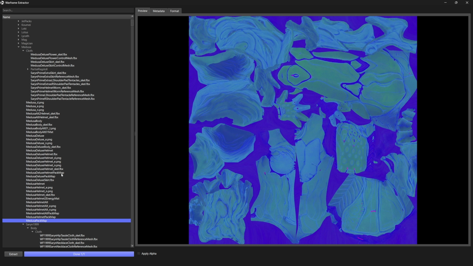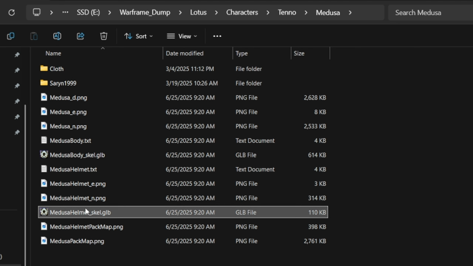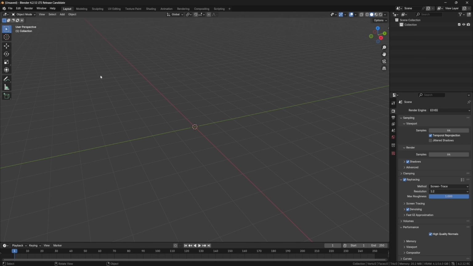Alright, and that should be everything for her. So now that we've jumped over to her file directory, you see we have these GLB files. These are the model files. So we're going to need Blender now. I'm going to go over some settings that will help us out.